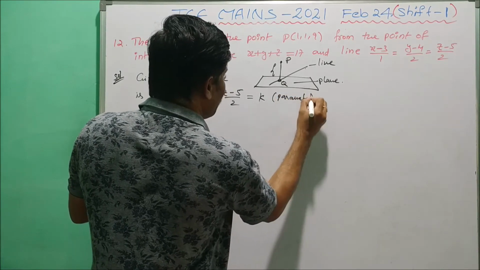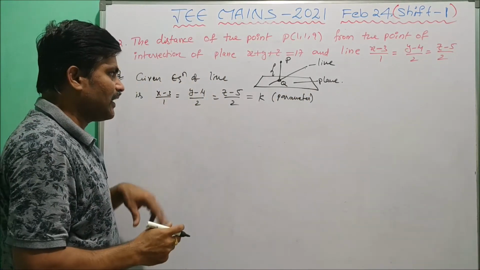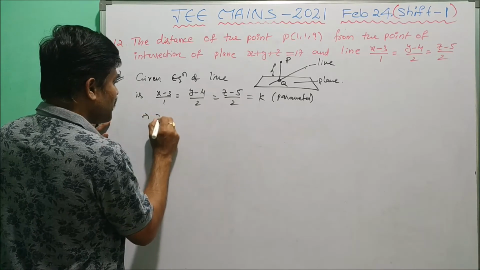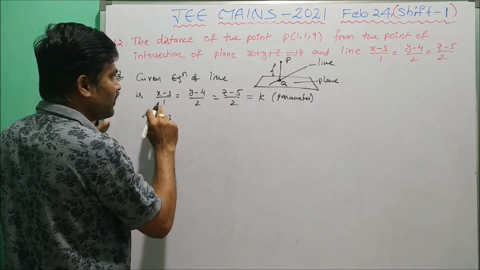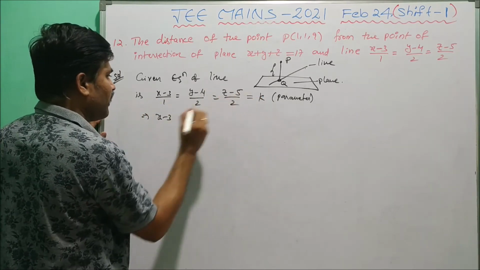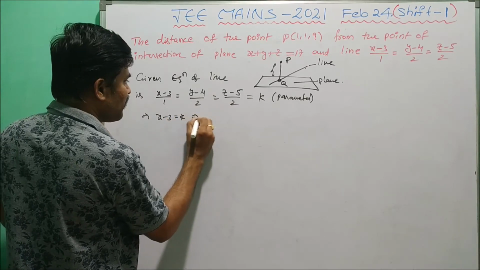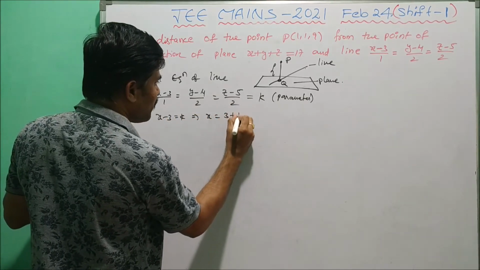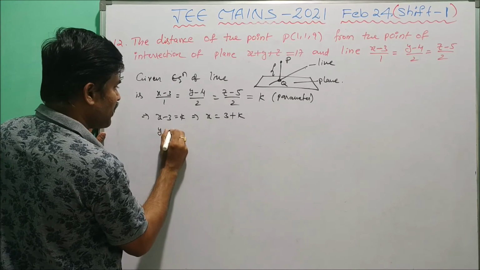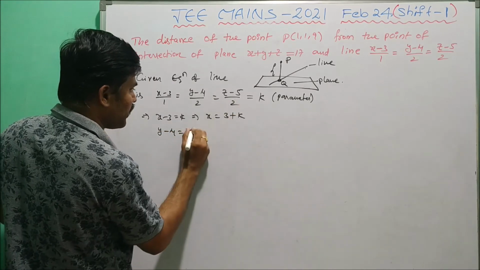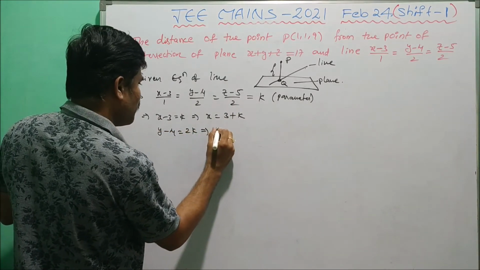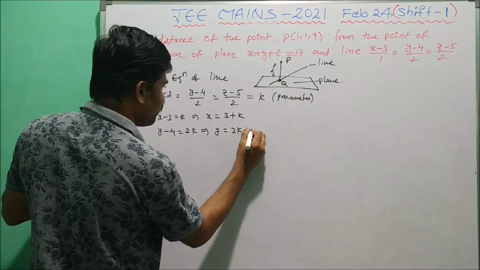Now the parametric form of this symmetric line can be taken as follows. Equating each value to k: x − 3 = k, from that x = 3 + k. Similarly y − 4 = 2k, which implies y = 2k + 4.